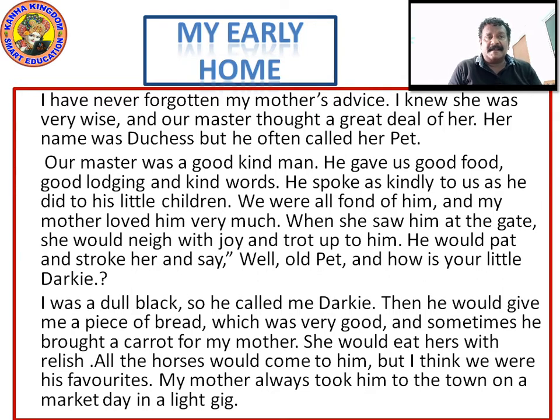He would pat and stroke her and say, well, old pet, how is a little darky? I was dull black, so he called me darky. Then he would give me a piece of bread, which was very good, and sometimes he would bring a carrot for my mother. She would eat hers with relish. All the horses would come to him, but I think we were his favorites. My mother always took him to the town on the market day in a little gig.